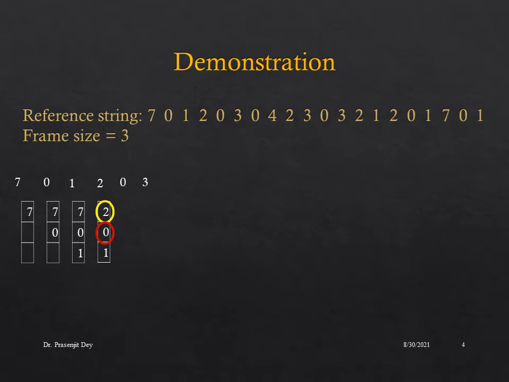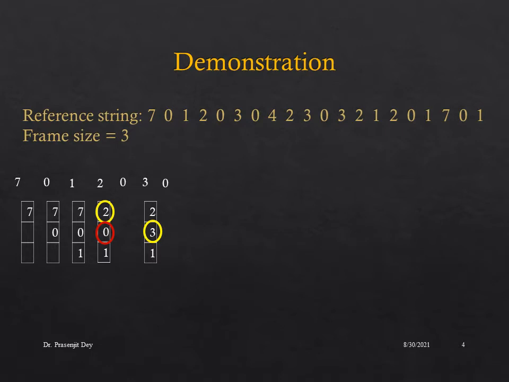Similarly, when 3 arrives next, we are again going to replace the oldest page entry from the page table. In this example, 0 is the oldest entry, so we are going to replace 0 with the new entry 3. So this is how the page table will look after the arrival of page number 3.